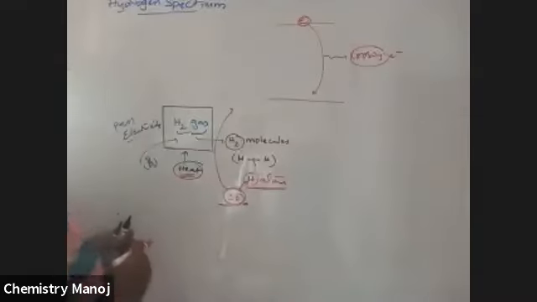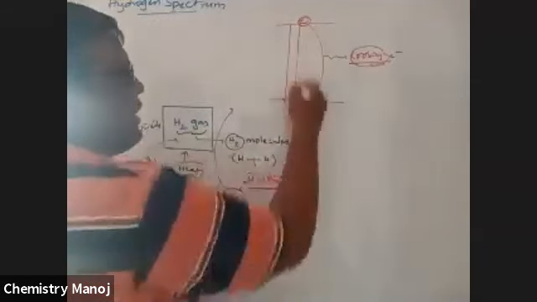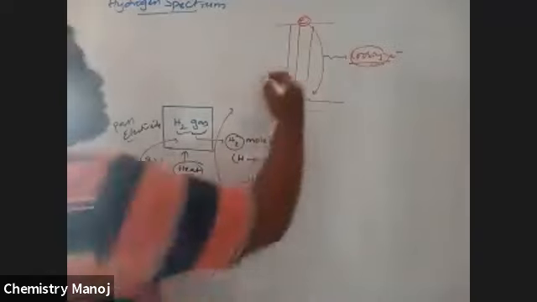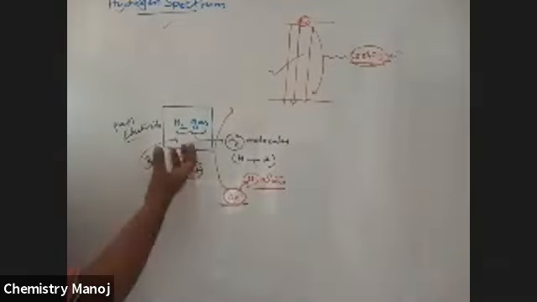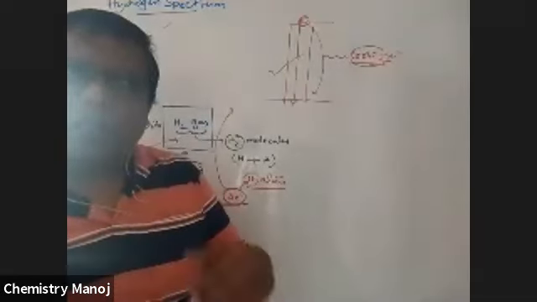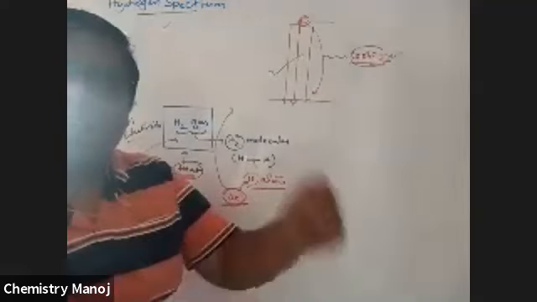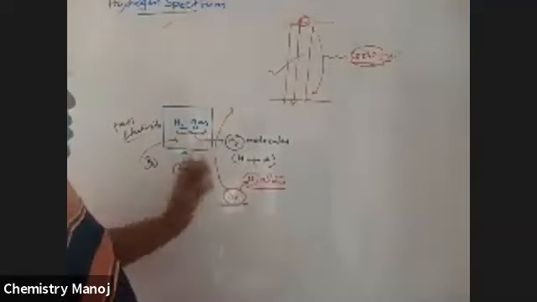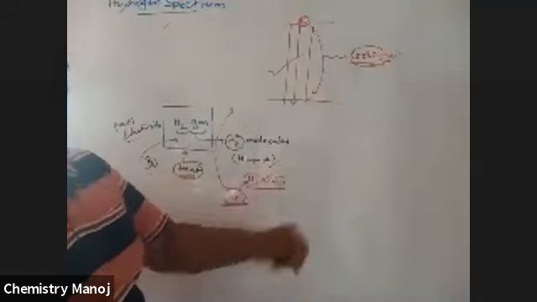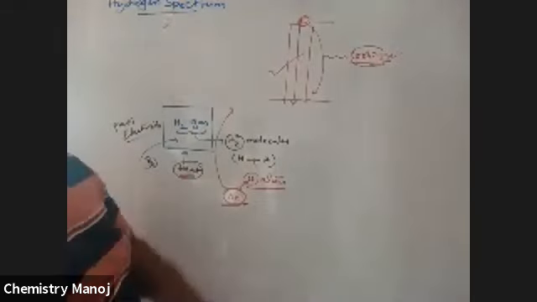By losing energy, I am going to take a spectrum. That spectrum gives a number of lines. This is called the line spectrum of hydrogen. The emitted light is taken for the spectrum. After heating, the spectrum is drawn. It is the hydrogen emission spectrum. It is from atoms only, that is the atomic spectrum. Atomic spectrum has lines only, distinct lines, and those are called the line spectrum. So it is the hydrogen atomic emission spectrum, observed after heating.